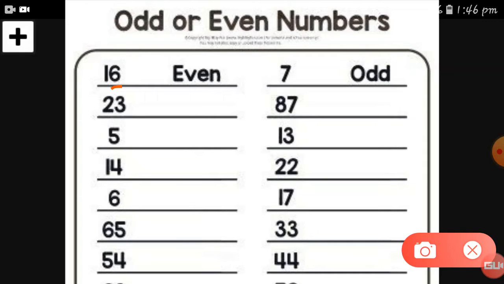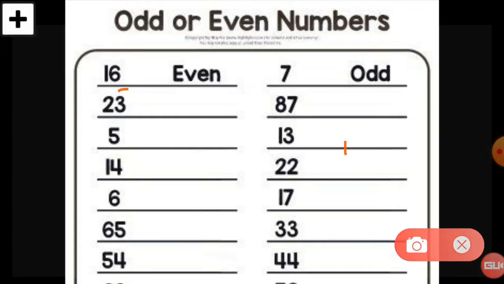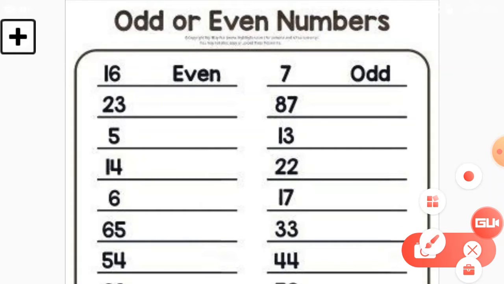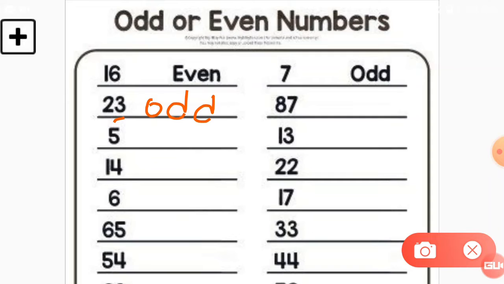As I said, check the ones value. If this is 1, 3, 5, 7 or 9, it will be an odd number. And if there is a 0, 2, 4, 6 or 8, it will be an even number. So 16 is an even number. Here is 7, so 7 is an odd number. See 23, at the ones place there is 3, so this is an odd number. Here is 5, at the ones place there is 5, so this is also an odd number. Please write down with me, students.